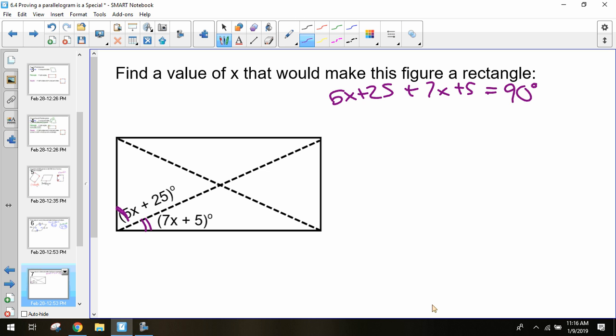And from here, we just have to combine our like terms. This is similar to consecutive angles having to be supplementary, except we know it just needs to make a 90-degree angle for this one. So combine your like terms, then from there, it's just a two-step equation.